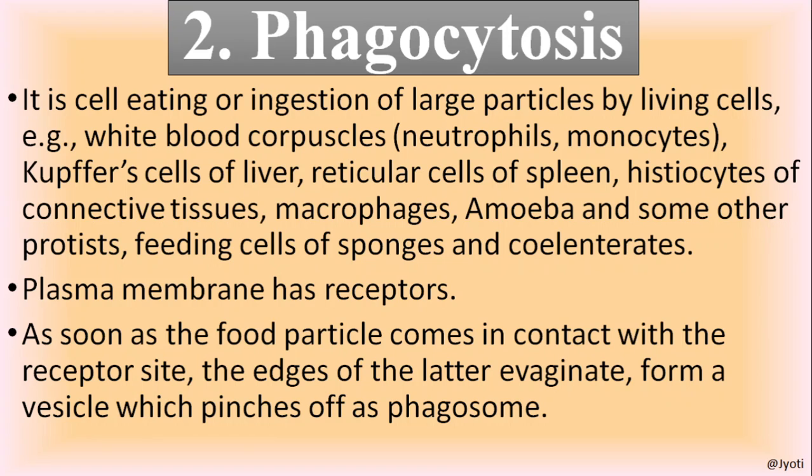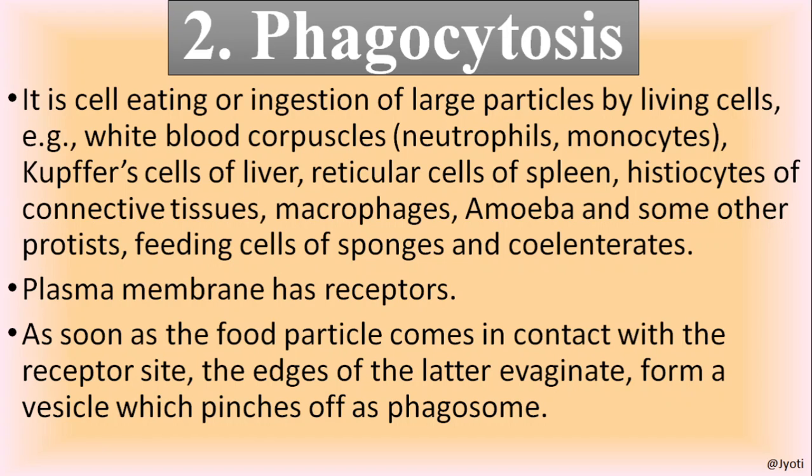In the same way, some other cells like the neutrophils, the monocytes, the Kupffer cells of liver, reticular cells of spleen, histiocytes of the connective tissue, and macrophages also feed upon the pathogens or any germs that enter our body.